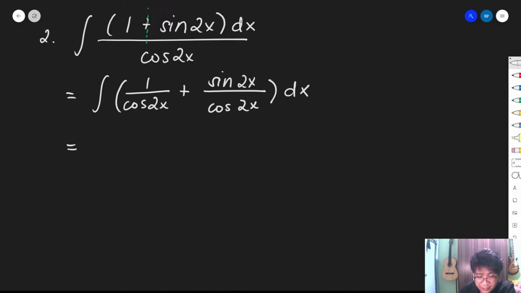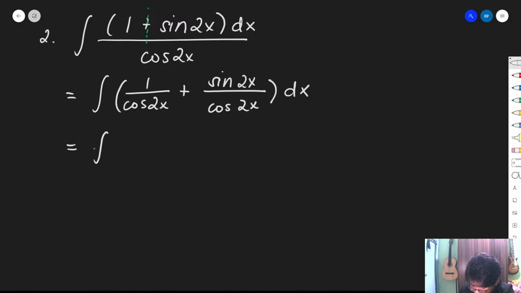Okay? Next, applyan natin ng trigonometric identity natin. Alam natin na isa sa mga trigonometric identity natin is the reciprocal identity and the quotient identity. Dito sa first term, gagamitan natin siya ng reciprocal identity. What is the equivalent of 1 over cosine u? Wag muna natin isama si 2x. The equivalent of 1 over cosine u is secant u.